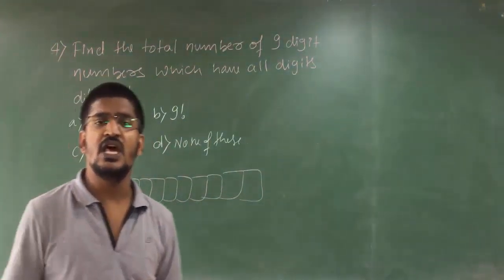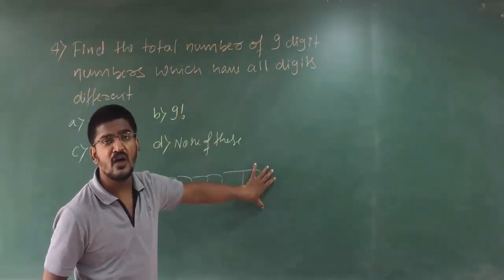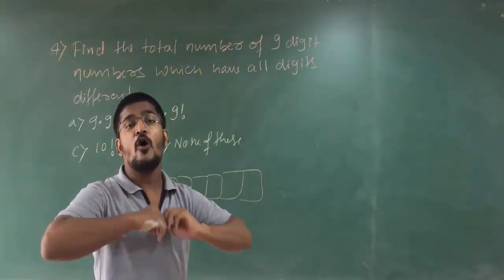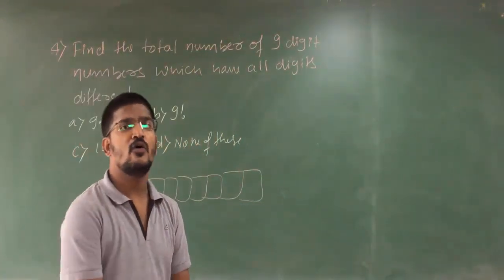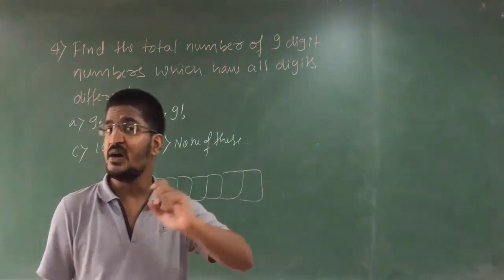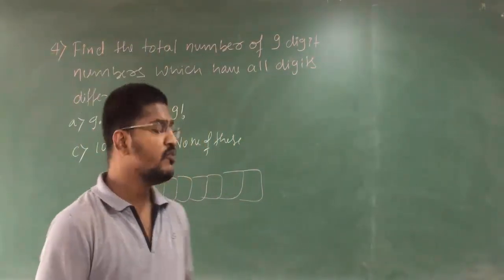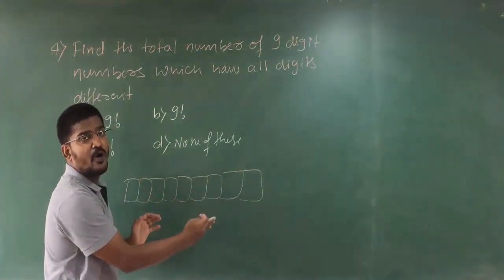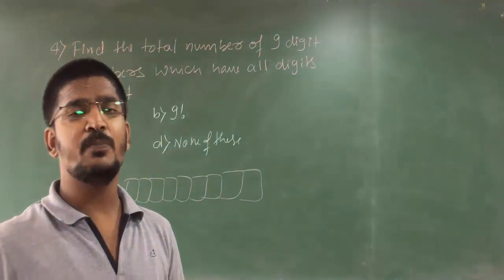Very good question. Clear? You have a 9-digit number where all the digits are different. This type, how many numbers you can write, they are asking. Have you got my point? Total 9-digit numbers, how many numbers you can write with 9 digits? That means, for example, if I write one number with 9 digits, that type of how many numbers you can write, they are asking. Have you got my problem?